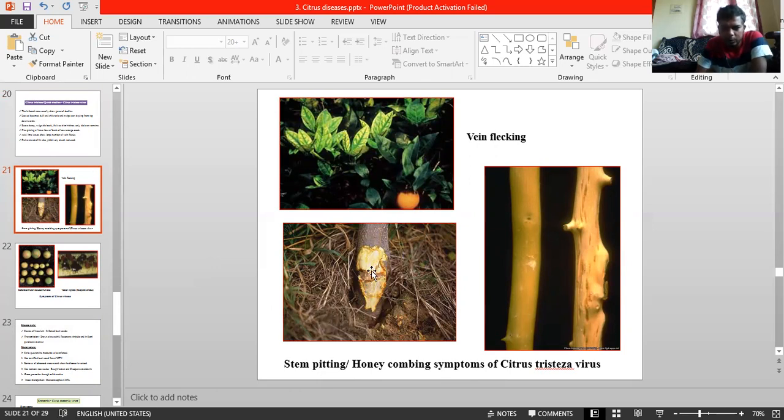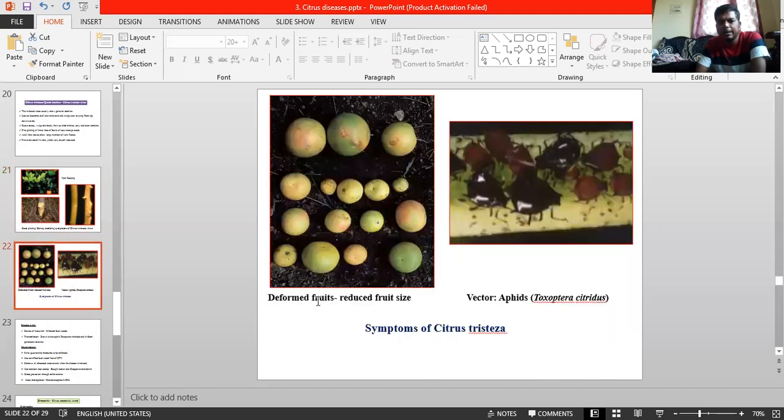This is honeycombing, stem splitting. This is a healthy one. This is the affected one. This is a pitting symptom. And coming to the deformed affected fruits, malformed, reduced size, deformed fruits. This is tristeza.